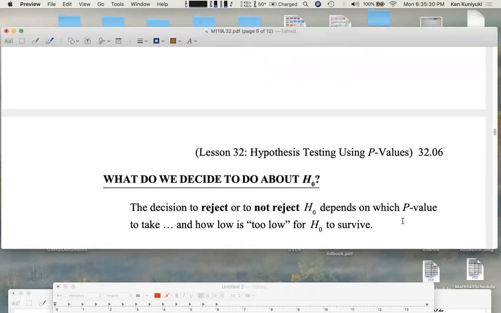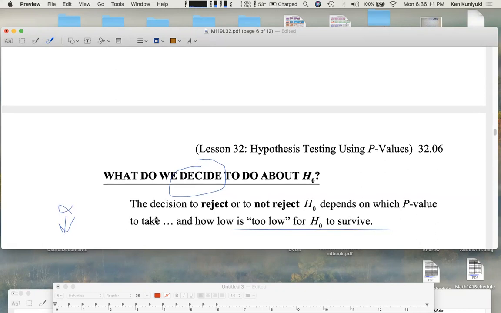So what do we decide to do about the null hypothesis? Literally, what's our decision? Do we reject the null or do we not reject the null? Well, it depends on which p-value we take. Do we take the one-tailed or two-tailed p-value? Bear in mind that decision should be made before you even flip the coin. The decision as to whether this is a one-tailed test or a two-tailed test should be part of the design of this whole experiment before you even get your sample. Whichever p-value we have, whether it's one-tailed or two-tailed, also, how low is too low? In particular, what's alpha? Too low means you're less than alpha. The p-value is less than alpha. We'll talk more about that later.